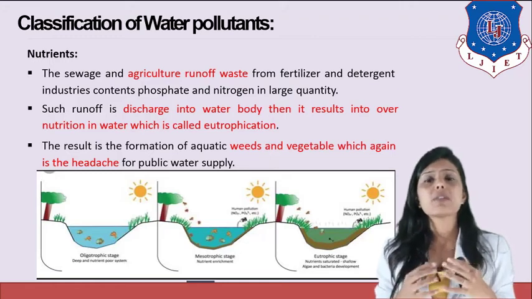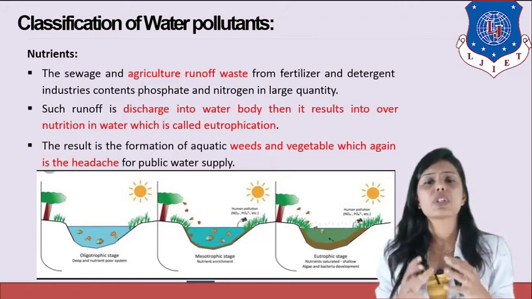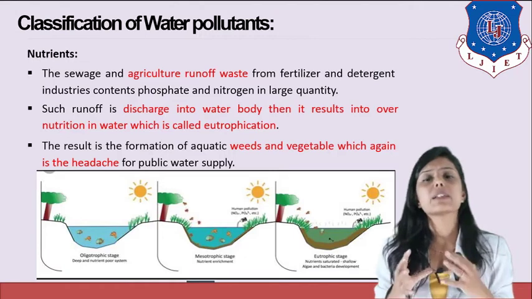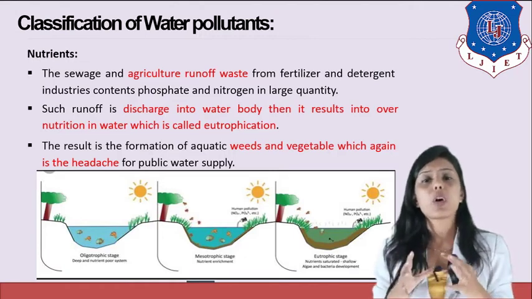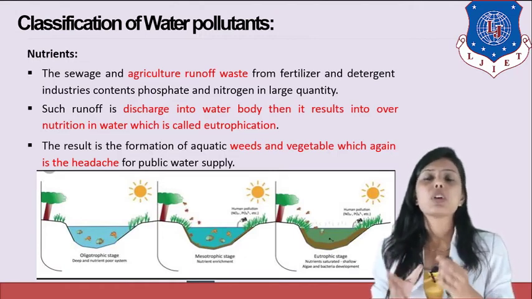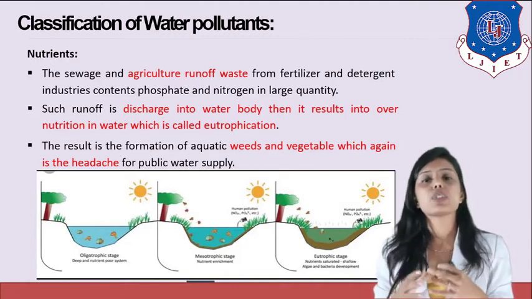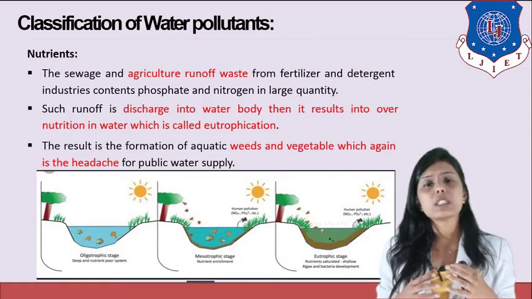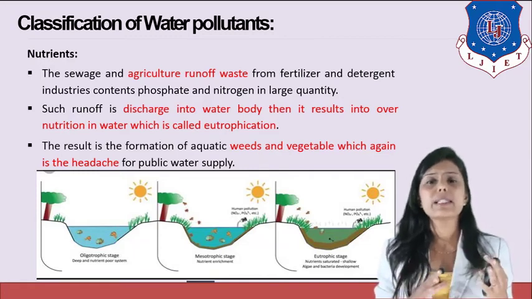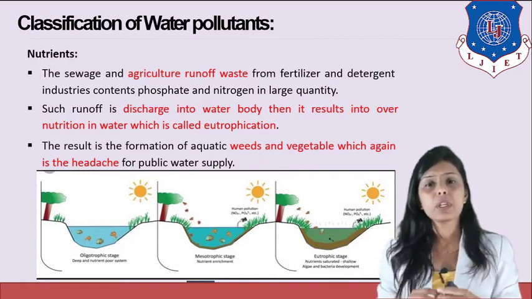So whenever an excessive amount of phosphate and nitrogen enters the water body, it is known as water pollution, because when an excess amount of nitrogen and phosphorus enters the water body, it results in eutrophication. We'll discuss eutrophication in detail in the next lecture on water pollution.